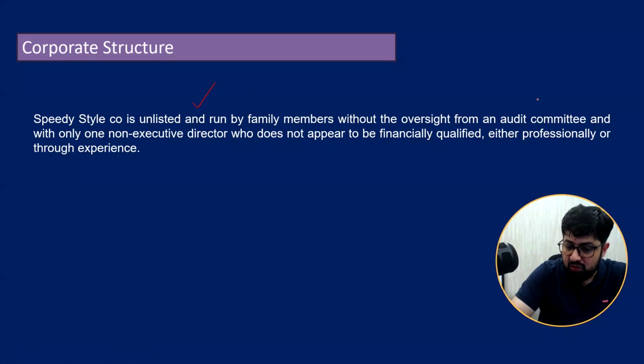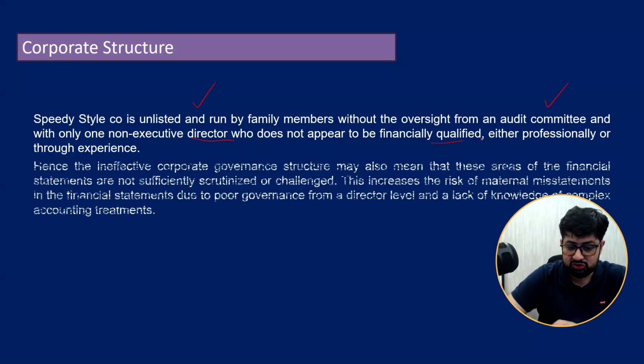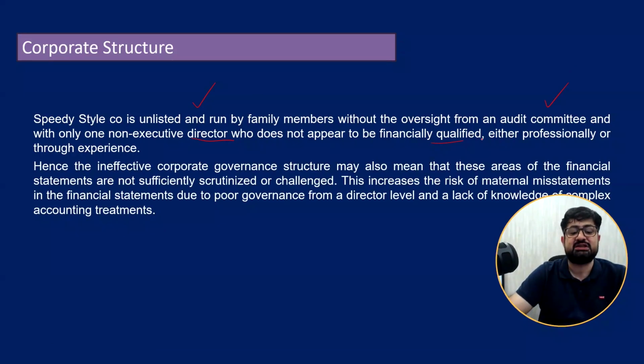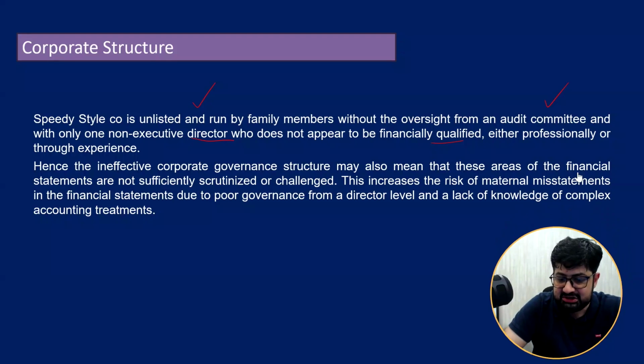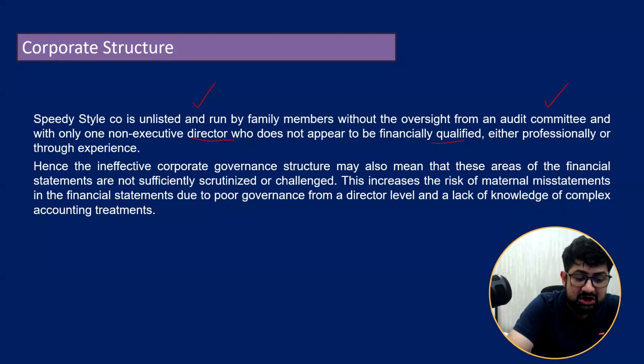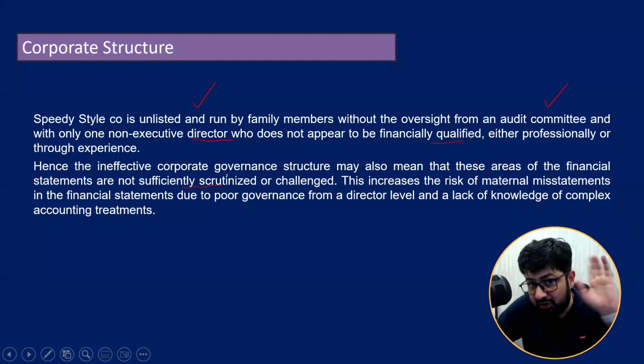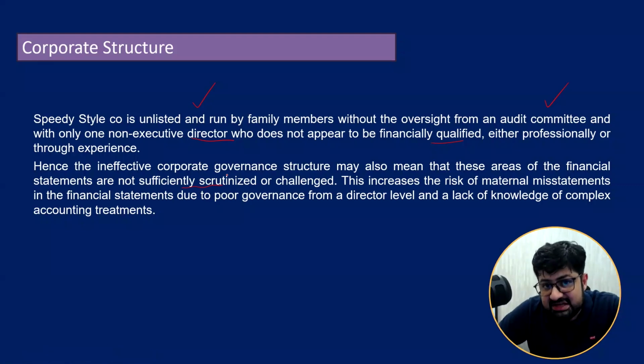Family members without oversight from audit committee, only one non-executive director who is not financially qualified. So first of all, second, hence ineffective corporate governance structure may mean that these areas of financial statements are not sufficiently, because it is the job of audit committee to scrutinize financial statements, the process of preparation of financial statements, to monitor integrity of, this is the job of audit committee.